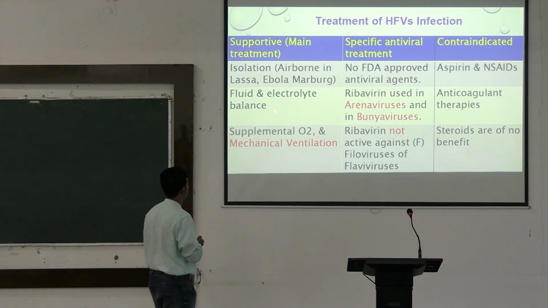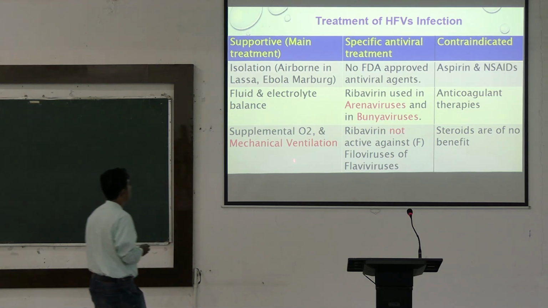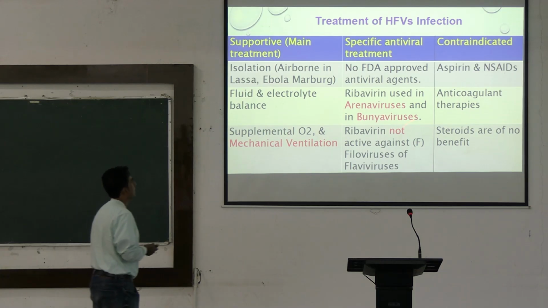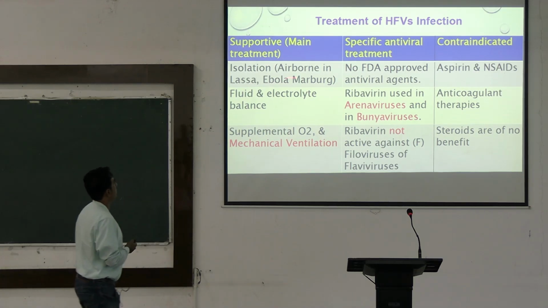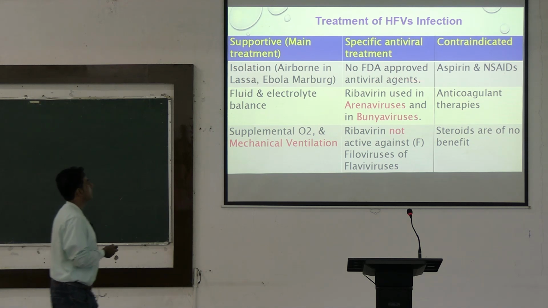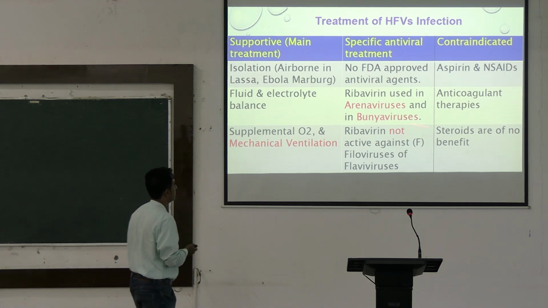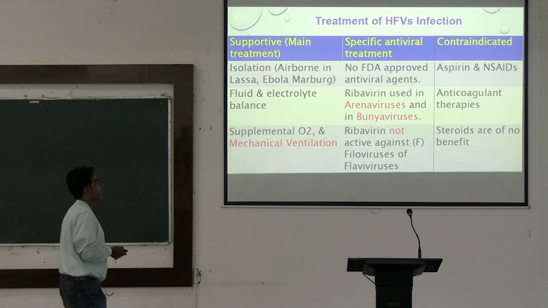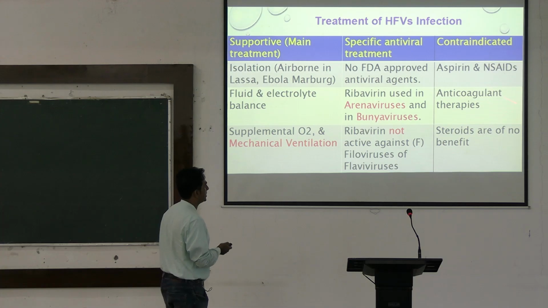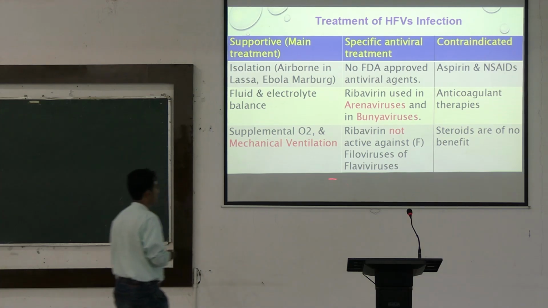Fluid and electrolyte balance, supplemental oxygen, and mechanical ventilation is done in severe cases. For Lassa and Ebola Marburg viruses, there are no FDA approved antiviral agents. Ribavirin is used in Arenaviruses and Bunyaviruses, and anticoagulant therapies are contraindicated. Aspirin and NSAIDs are also contraindicated.